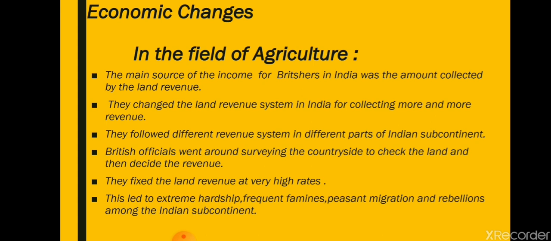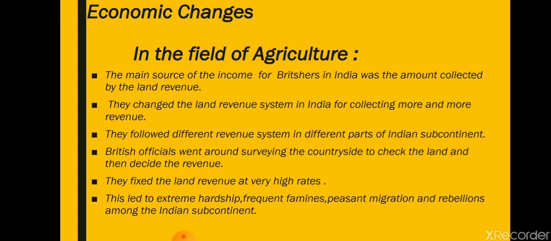So here we can see how they changed the agricultural system. Their main source of income was the land revenue only, so they changed the land revenue system. They imposed the land revenue according to the land. British officials surveyed the lands and checked how much tax they could take on which land.